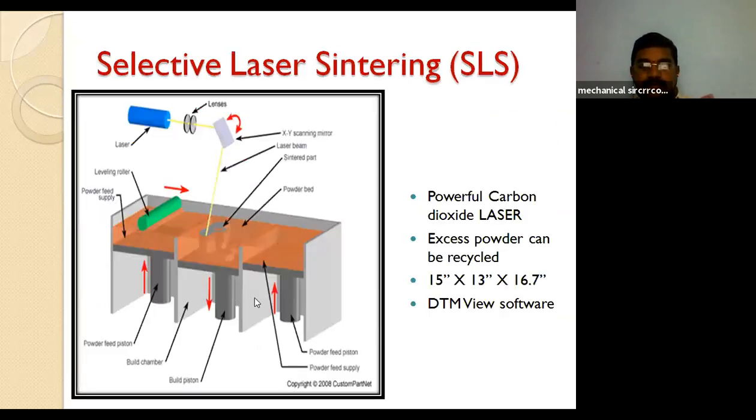Okay, if you see, this is our geometrical relation. Here, first the powder supply. From here the powder is fed, or supplied. Here we have three cavities: first cavity, second cavity, and third cavity. In the second cavity, the product is going to be built.